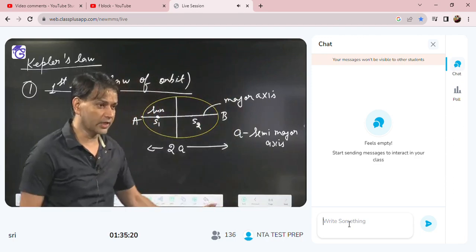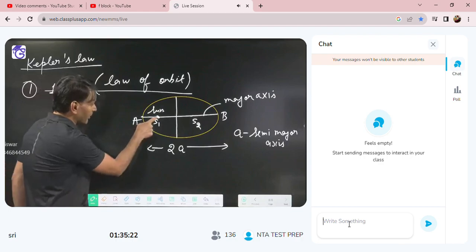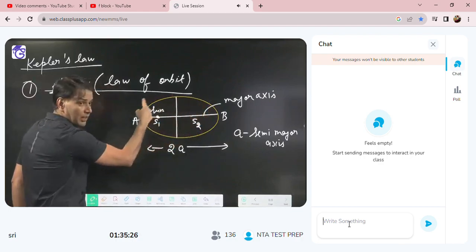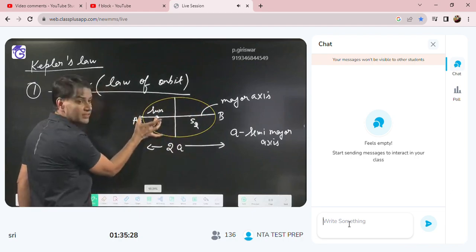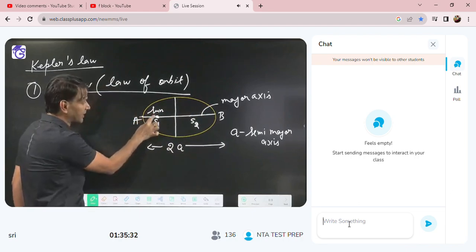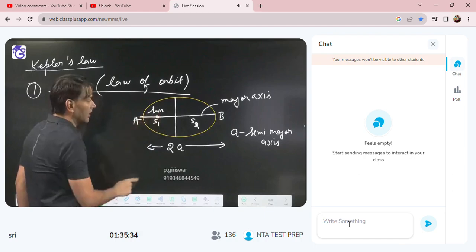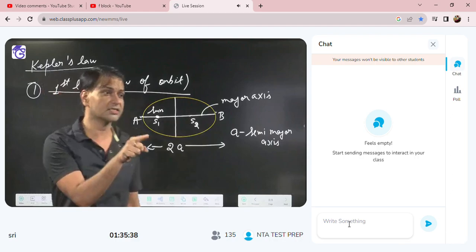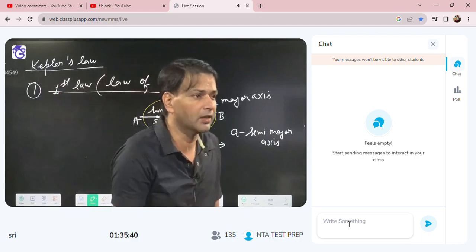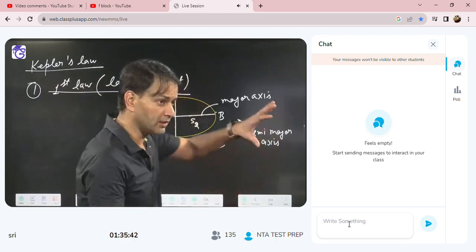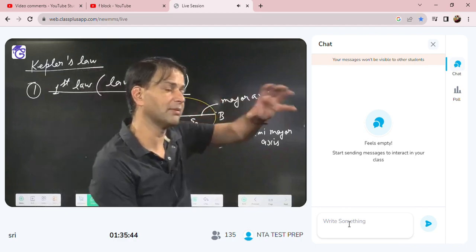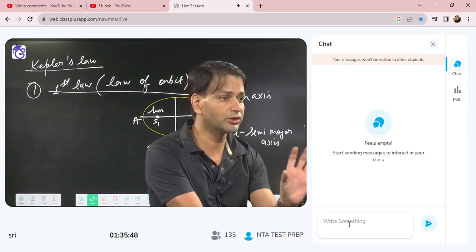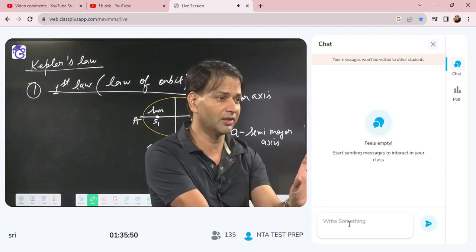And in this figure, suppose the sun is here and the planet is moving in the elliptical orbit. So this distance is the minimum distance between the planet and the sun. And this distance, S1B, is the farthest distance between the sun and the planet. I repeat again, maybe in the exam they will give a question where the figure has a manufacturing defect, but don't change the concept according to the figure defect.